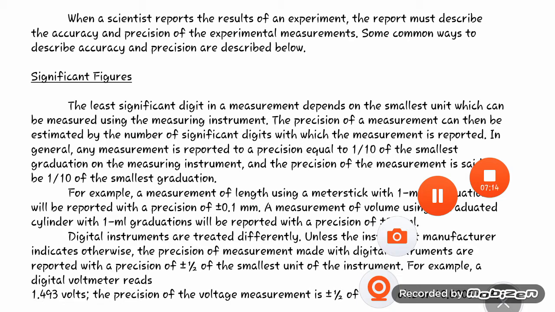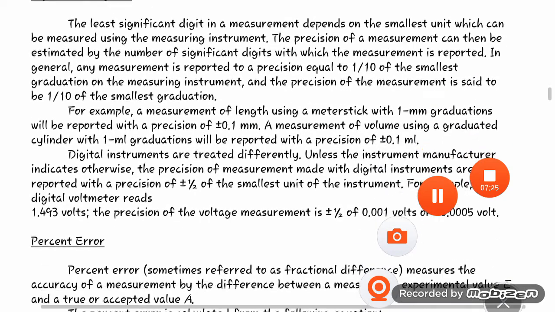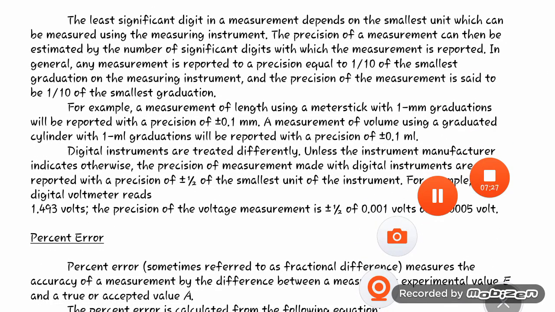In general, any measurement is reported to a precision equal to 1/10 of the smallest graduation on the measuring instrument, and the precision of the measurement is said to be 1/10 of the smallest graduation. For example, a measurement of length using a meter stick with 1 mm graduations will be reported with a precision of plus or minus 0.1 mm. A measurement of volume using a graduated cylinder with 1 ml graduations will be reported with a precision of plus or minus 0.1 ml.